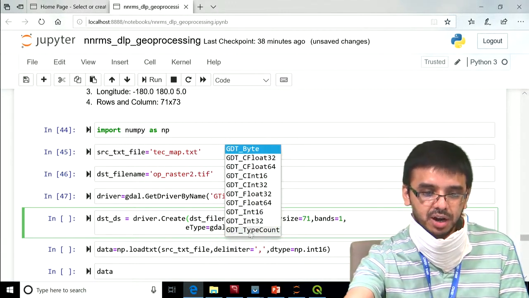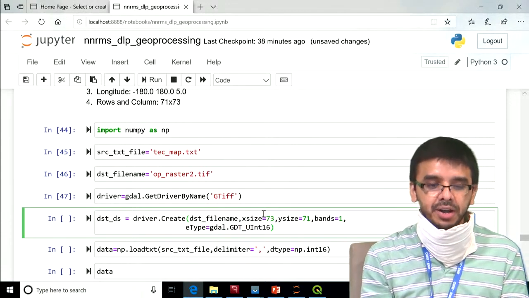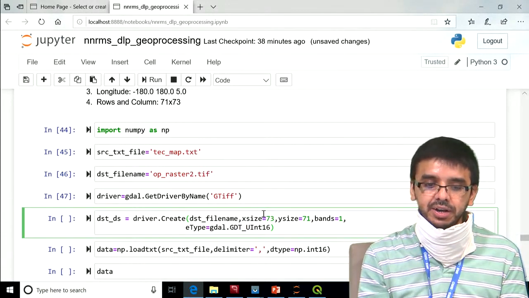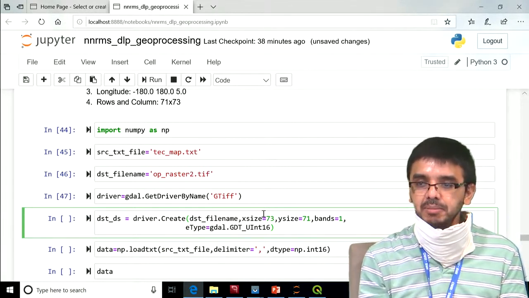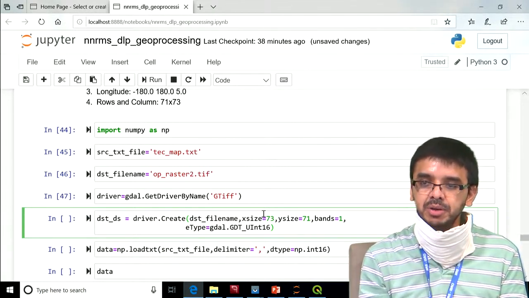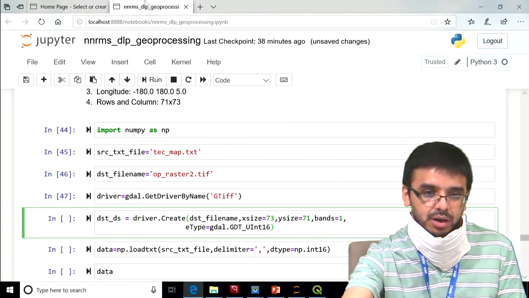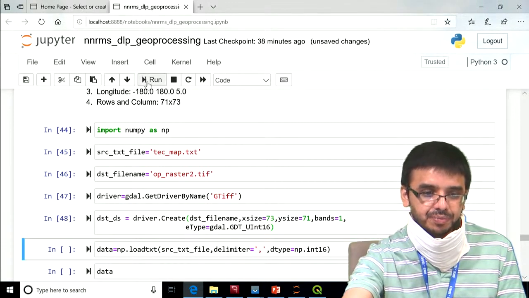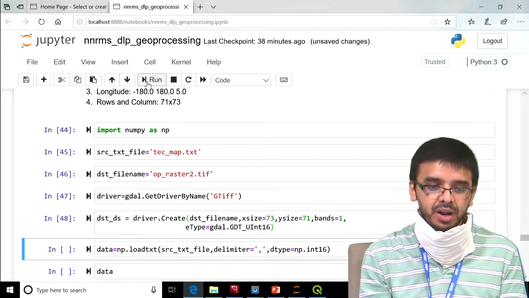So this way we can say GDAL dot int 16, int 32 or uint 16, uint 32, whatever your data type. So driver dot create takes these arguments: destination file name, width of the image, height of the image, how many bands, and data type of your raster data set. Now this way our destination data set got created.